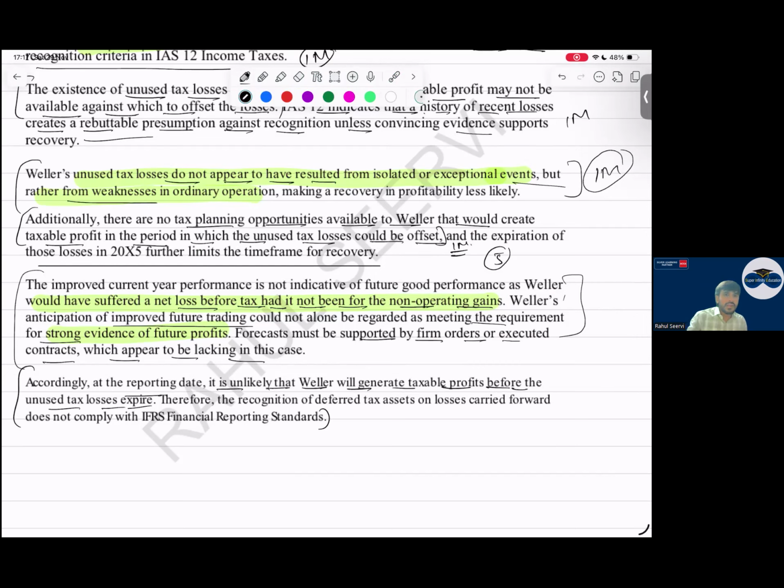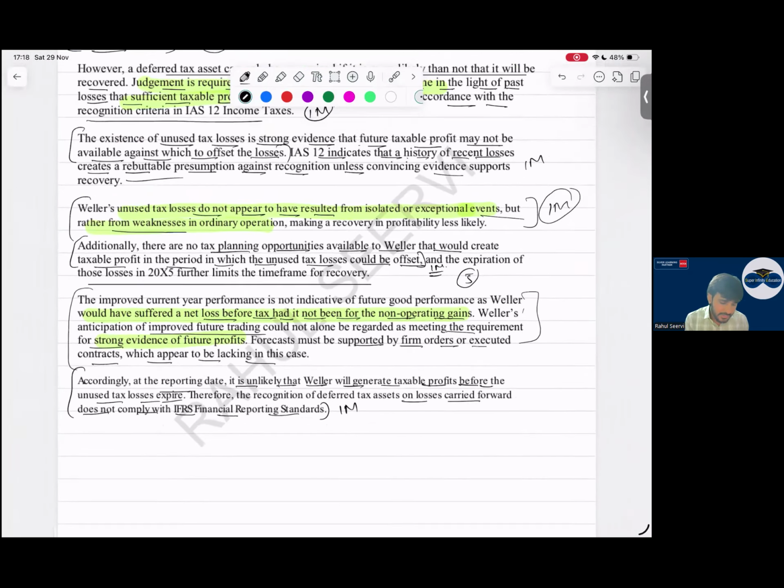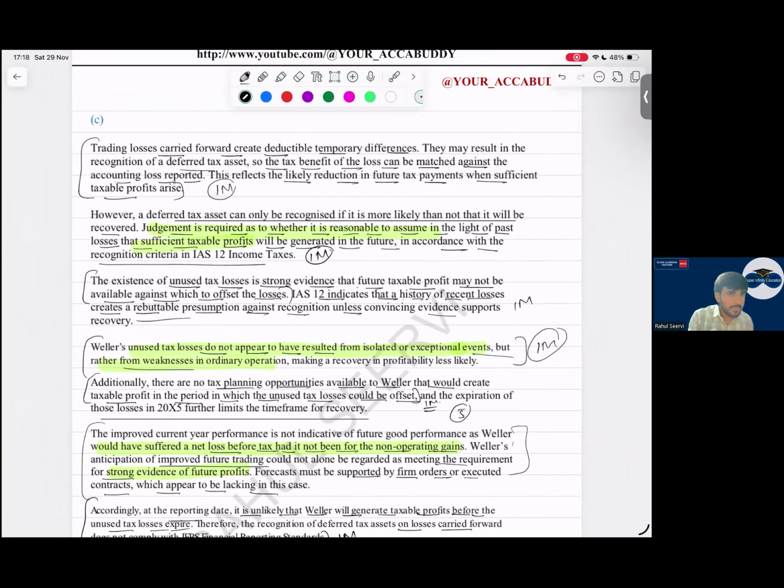Yes, it is unlikely that W will make taxable profits because of the time limit also. The time limit is expiring within 2000x5. Therefore, the recognition of deferred tax asset on losses carry forward does not comply with IFRS financial reporting standard. It does not comply here. So here also 1 mark. Even though I mentioned better, you will be able to write down this point, the basic point. This also linked to the knowledge, to this one standard, and write it down.